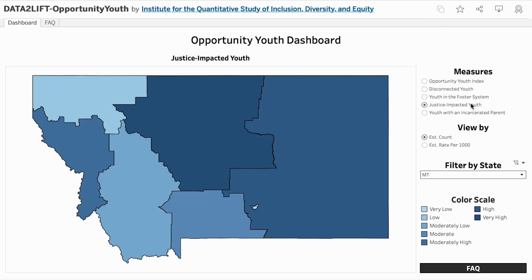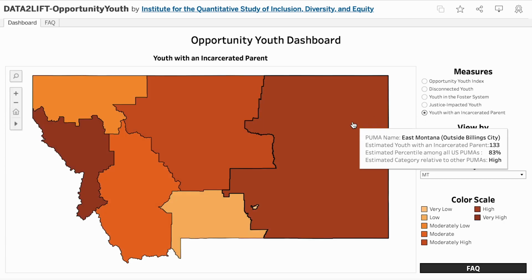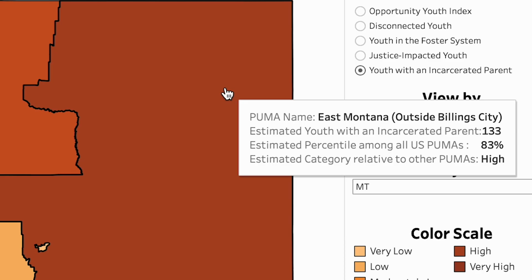When you toggle to Youth with an Incarcerated Parent, you will see an estimate for the number of youth aged 15 to 17 who have a parent who is currently incarcerated in a state prison. Due to constraints of available data, we do not consider parents who are incarcerated in federal prisons or local jails. This means that this estimate is, by definition, an undercount. In East Montana, we estimate that there are 133 youth aged 15 to 17 with an incarcerated parent. This places East Montana in the 83rd percentile and the high category.